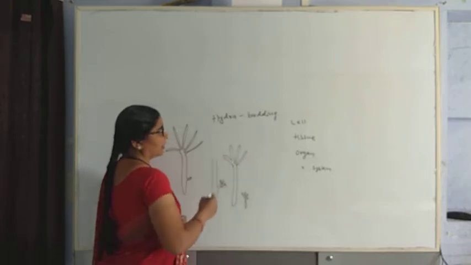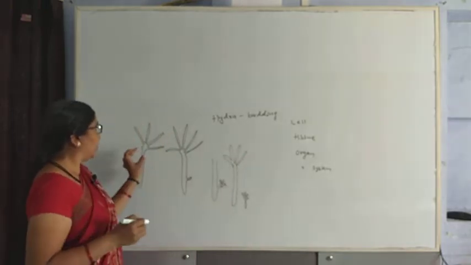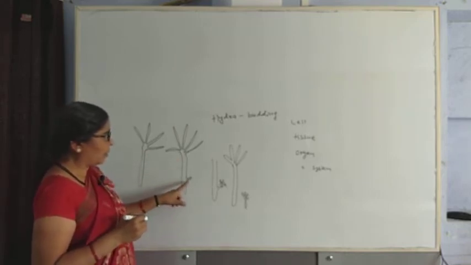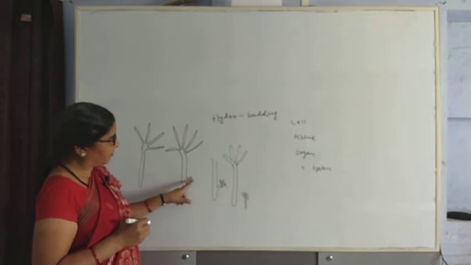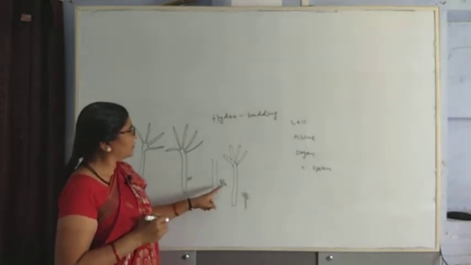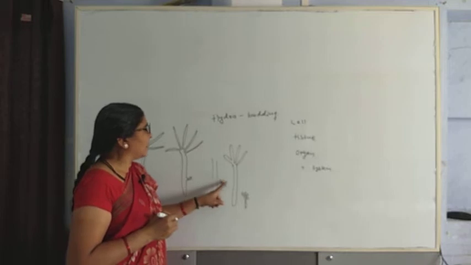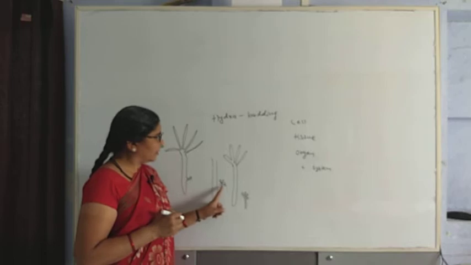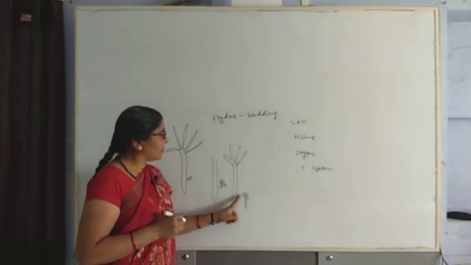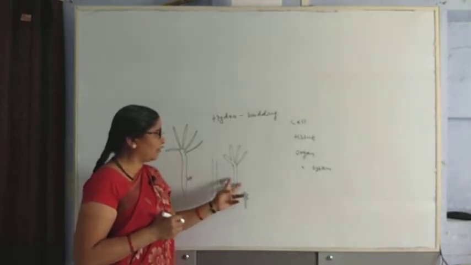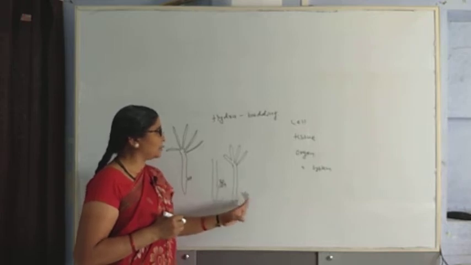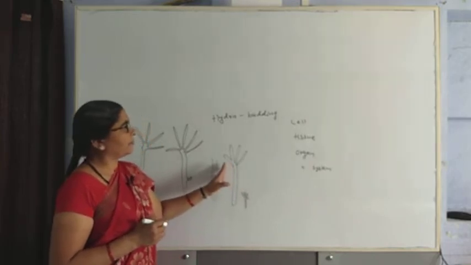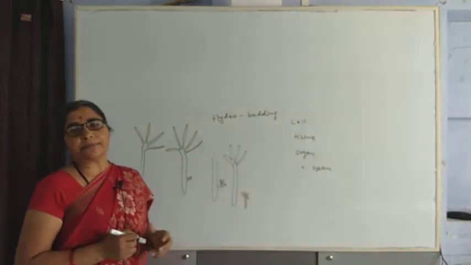In case of hydra, we will repeat once again. When the hydra gets matured, from its body part a small outgrowth or a bud appears. That bud grows and forms tentacles with repeated cell division. When tentacles appear, the bud separates, detaches from the parent hydra and grows independently. This we can see in the case of budding in the hydra.